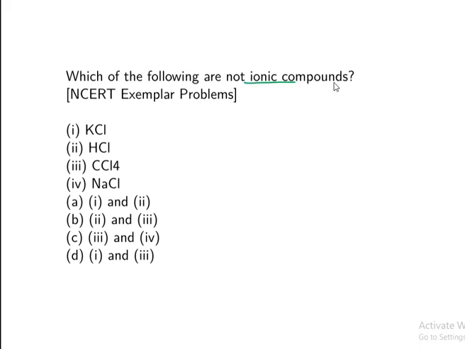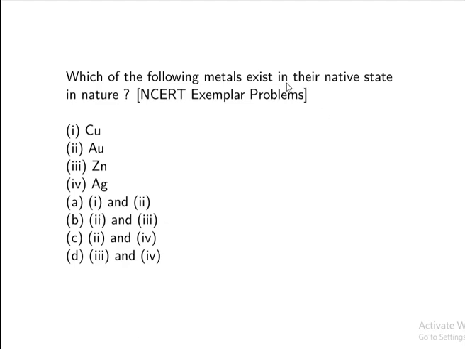Which of the following are not ionic compounds here? This question is also repeated again. So your answer is again 2 and 3, that is option B. Which of the following matter exists in the native state in nature? Which metals are we going to see in the native state? Au and Ag. These are in their native state, that is answer C, 2 and 4.